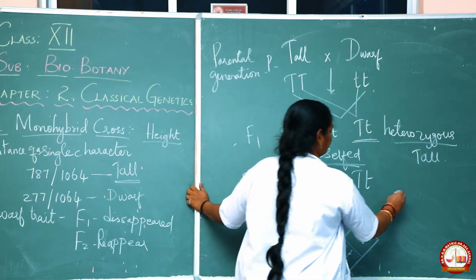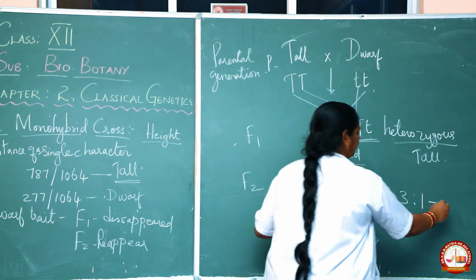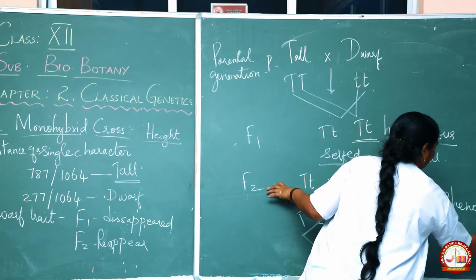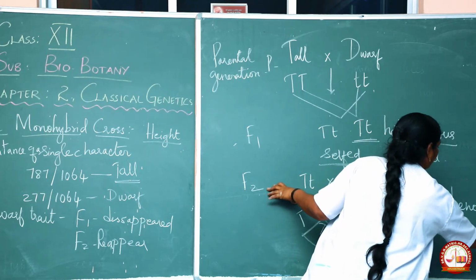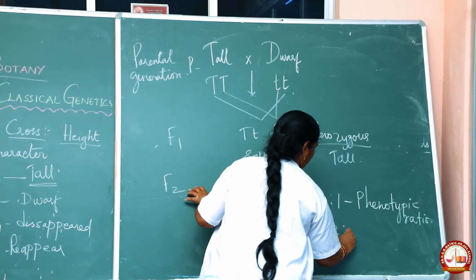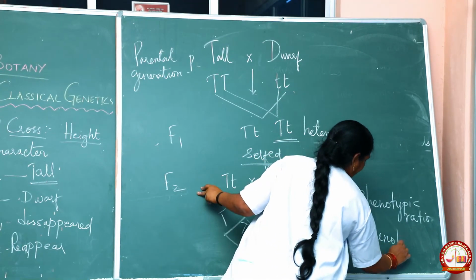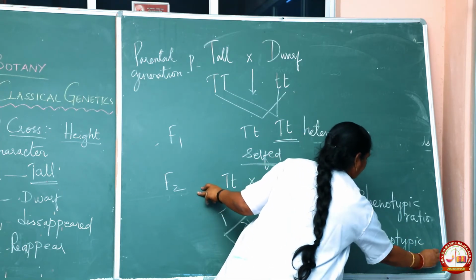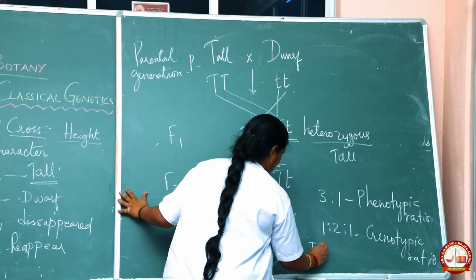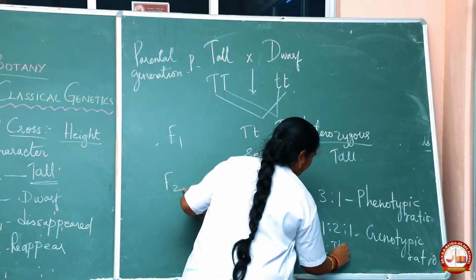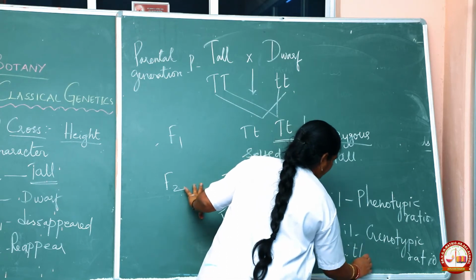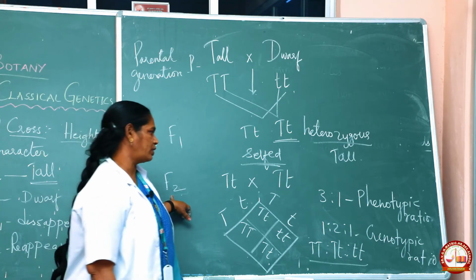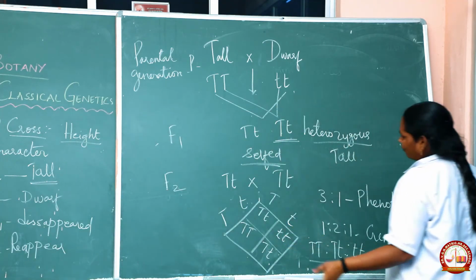We could have the result 3:1 in the phenotypic ratio, and 1:2:1 in the genotypic ratio. So in the genotypic ratio, what did we get? Capital T capital T, capital T small t, small t small t. The recessive reappears in the F2 generation.